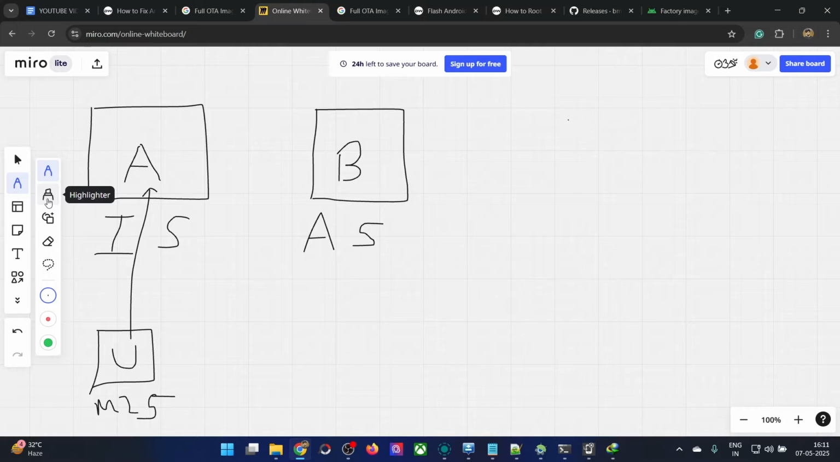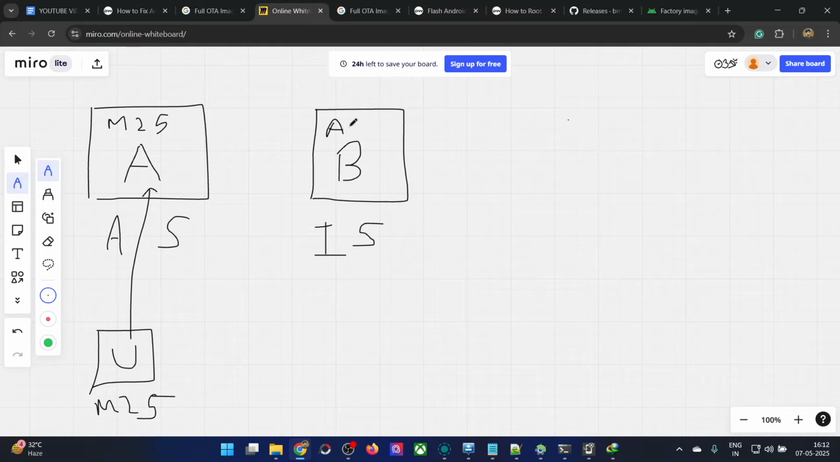Upon a reboot, the slot change will take place and the inactive slot will become the active slot and vice versa. So now slot A is the active slot because we have installed the update over here and done a reboot, and this becomes the inactive slot. So now you have the active slot A with the May 2025 update, and the B slot will have the older April update.